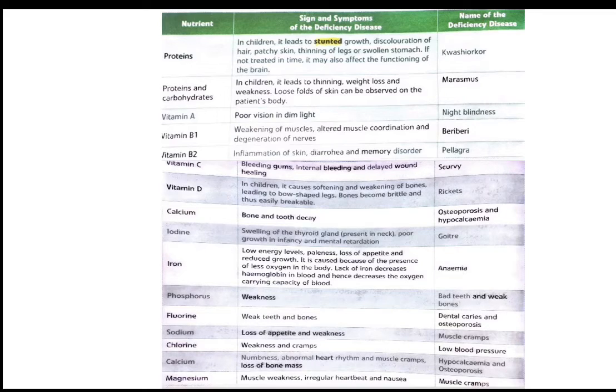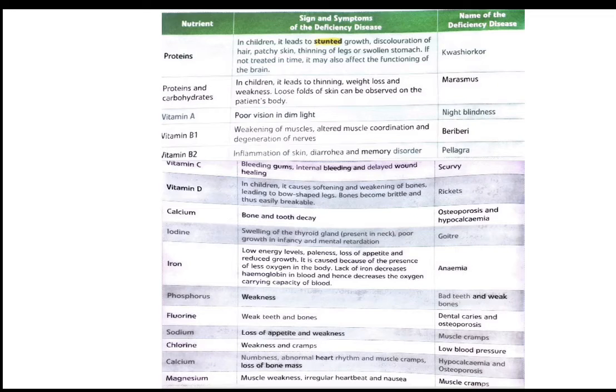In this disease, there will be weakening of muscles, altered muscle coordination, and degeneration of nerves. So in this disease, what will happen? There will be some weakening of muscles. Our muscles will be weak. We will have some altered muscle coordination, and the nerves will get worse day by day.